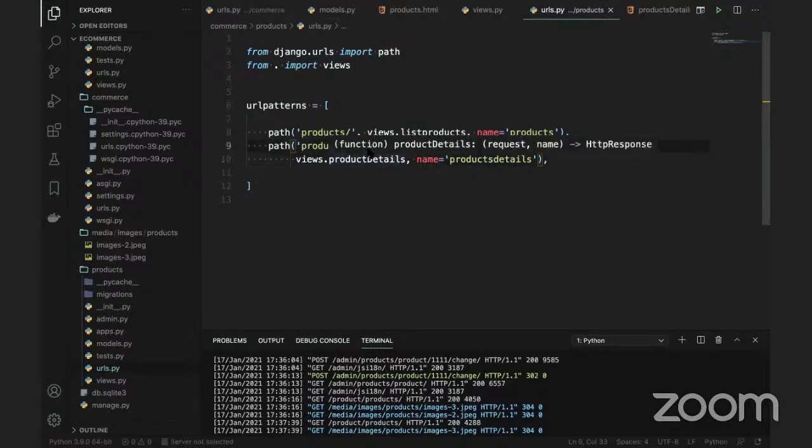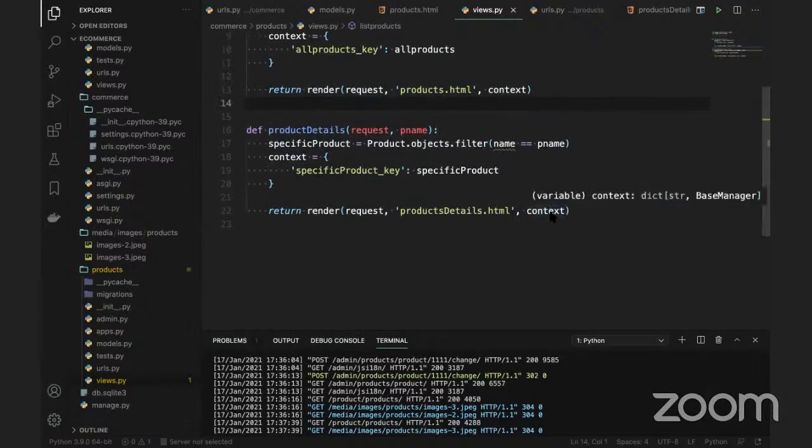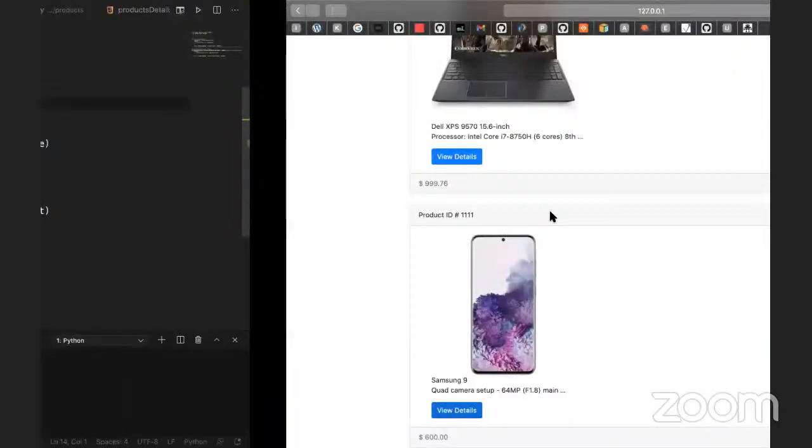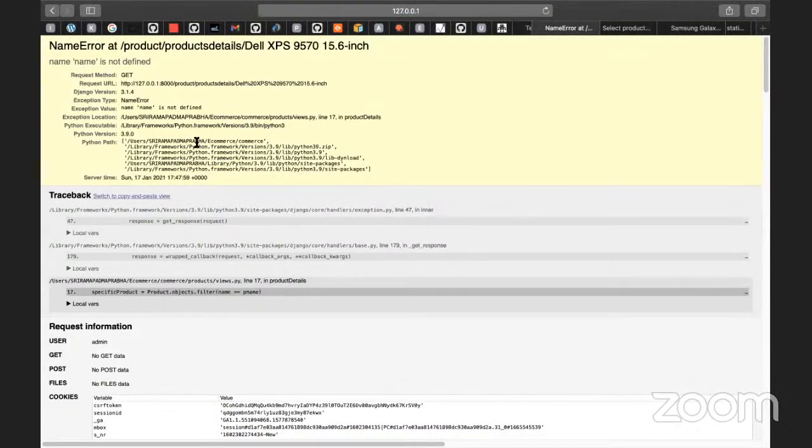So I'll click on this product details. I will use the P name here instead of name. So here also I will use the P name. Basically I'm comparing with this. Okay, fine, guys. We are done. Let me refresh the page. I have a little doubt.